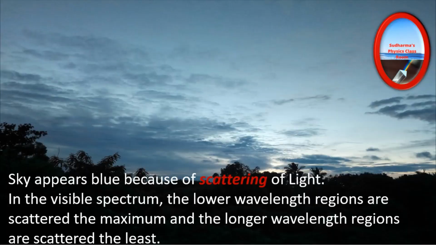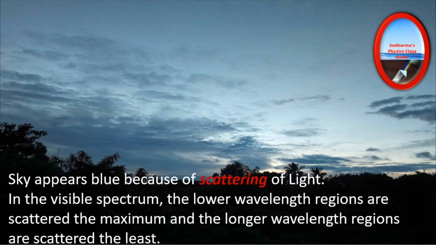So the reason behind the blue color of the sky is the phenomenon of scattering of light. When visible light travels through the atmosphere, the small particles of the atmosphere cause the scattering of light. I mean the small particles of the atmosphere can be dust particles or gaseous molecules. The important thing is the size of the particle should be very, very small. So the scattering takes place.